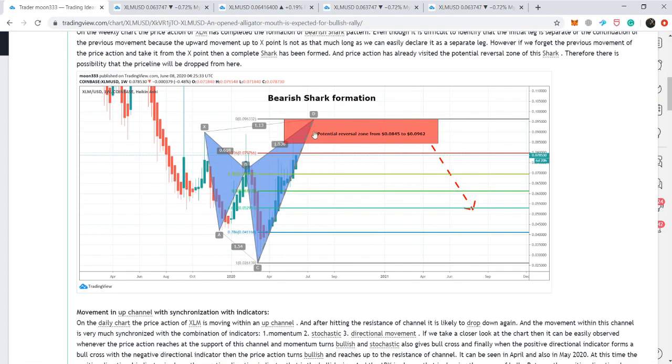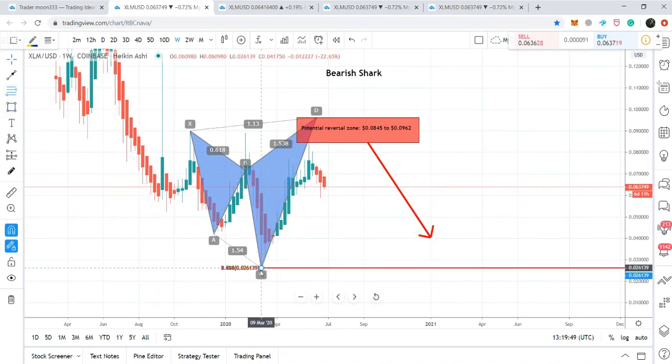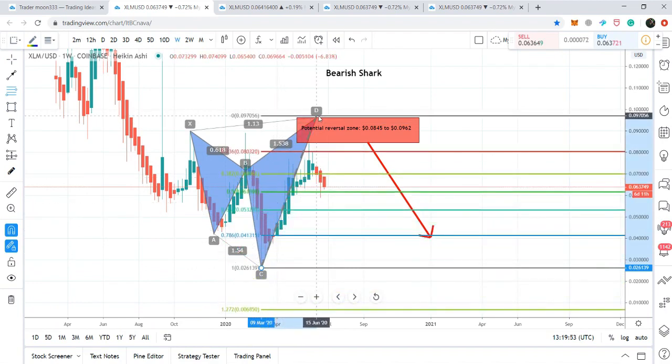And after hitting a spike in this potential reversal zone, now on this weekly live chart, we can see that the price action is dropping down, and so far it has dropped well. If I place this Fibonacci retracement tool on this price action from this C to D leg, then we can see that so far the price action has retraced up to 0.50 Fibonacci retracement level, and it can also retrace up to the golden ratio, that is 0.618 Fibonacci retracement level.